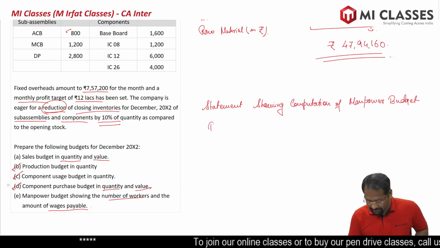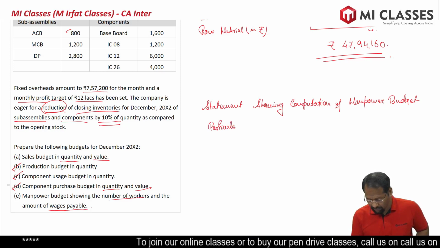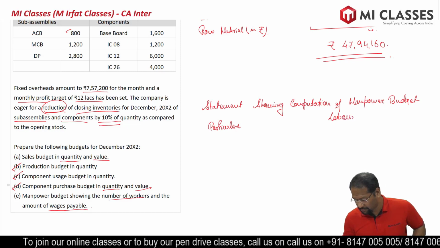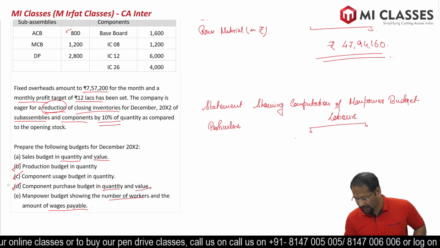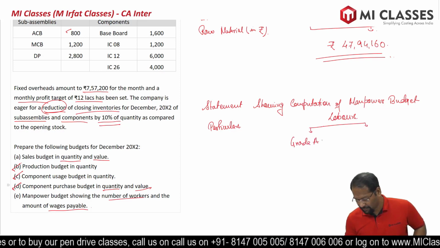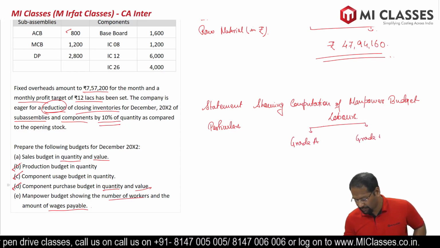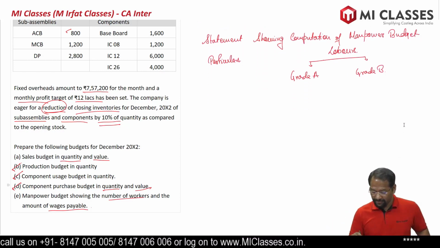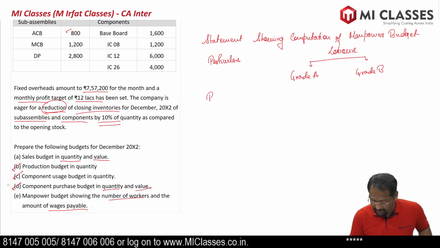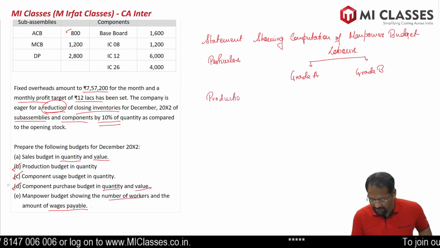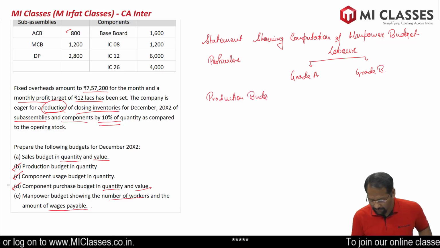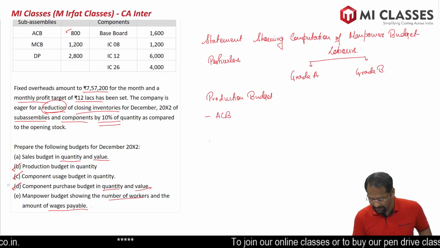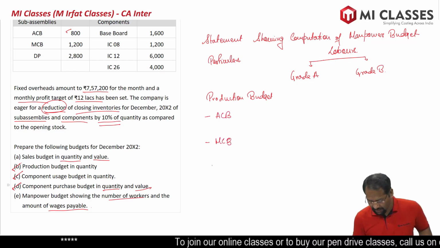So particulars, and here labors, because there are two types of labor, grade A and grade B. So first one, production budget. Like I said, for the manpower budget, the starting point will always be production budget. So we are producing three products, ACB, MCB, leave one line, and DP.